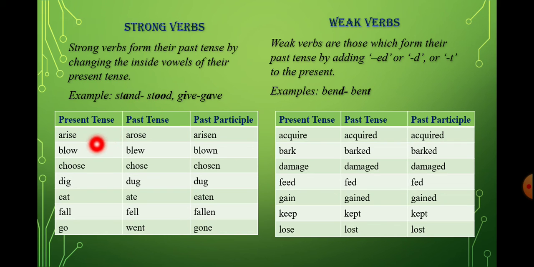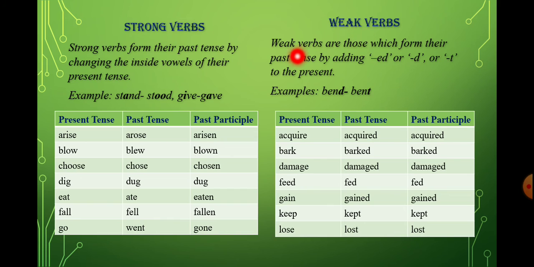Here are some examples. You can see arise. Arise is the present tense, and the past tense becomes arose. I was the vowel in the present tense, and in the past tense we get another vowel, that is O, and the past participle, the third form of a verb, is written as arisen. Another example: blow, blew, blown; choose, chose, chosen. So in this chart you can see how a present tense gets changed into past tense and how the spellings get changed.